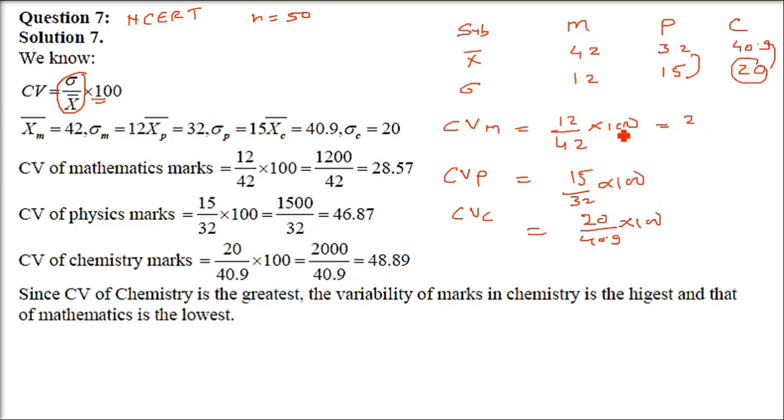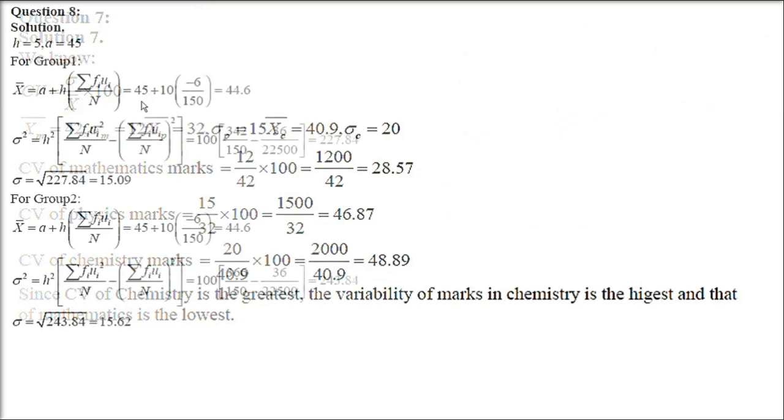We get 28.57, 46.87 and 48.89. The highest is chemistry, so the coefficient of variation of chemistry is the greatest. The variability of marks in chemistry is the highest and mathematics is the lowest.